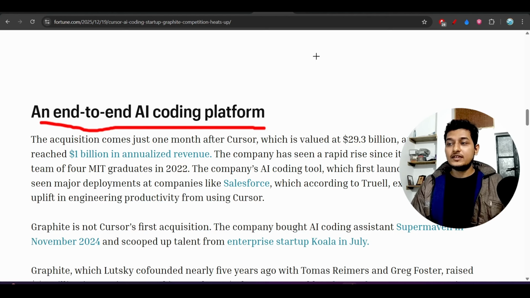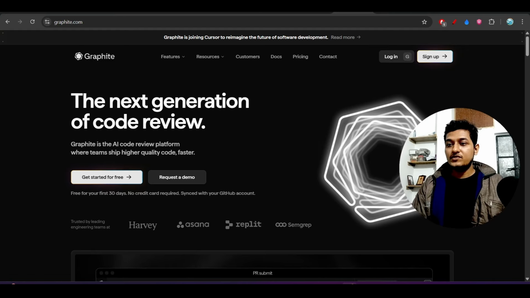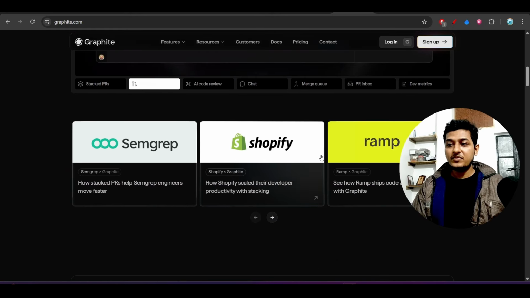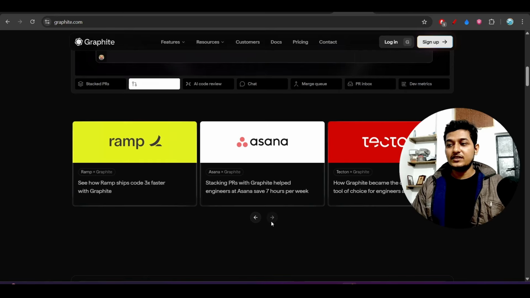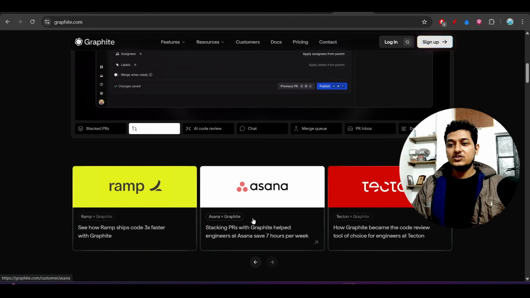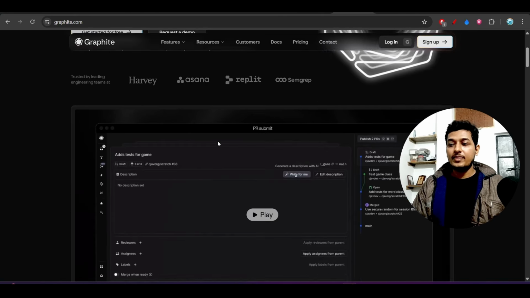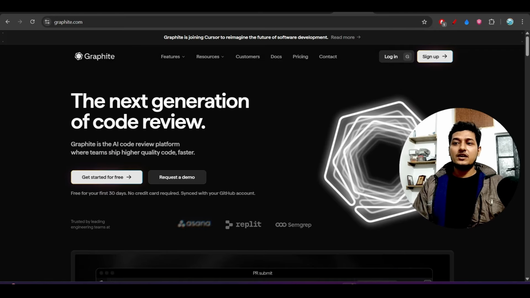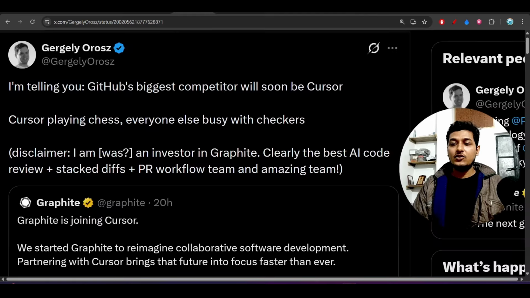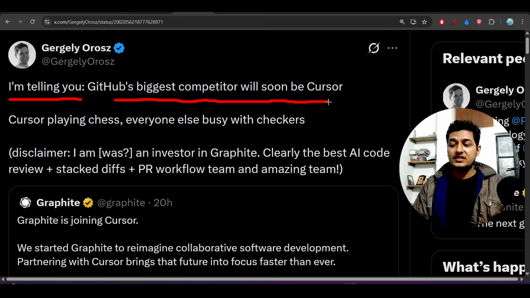Many people are actually using Graphite. Shopify is using it, and Sana is using it. Many popular big companies are using it. And this person is saying GitHub's biggest competitor will soon be Cursor.